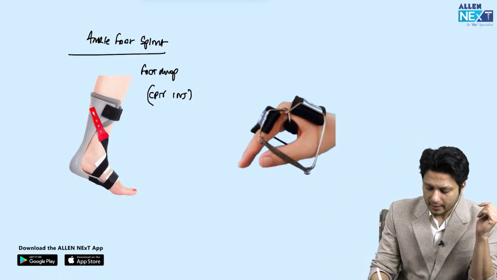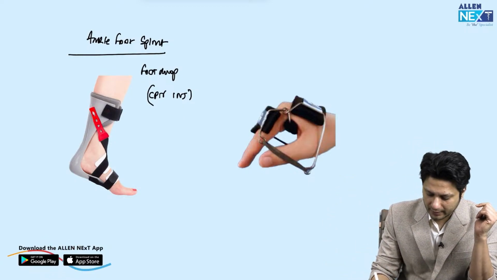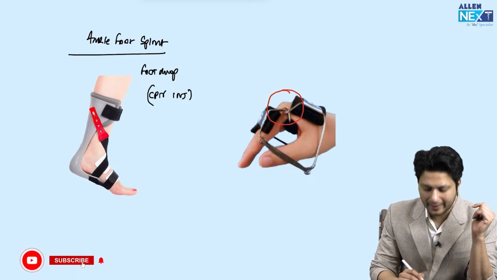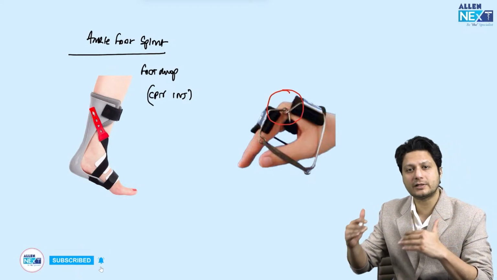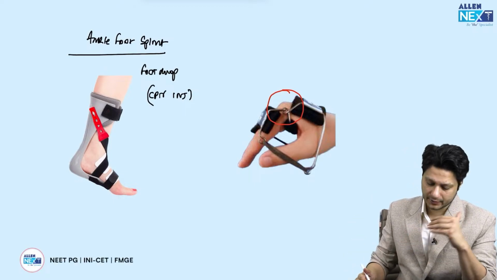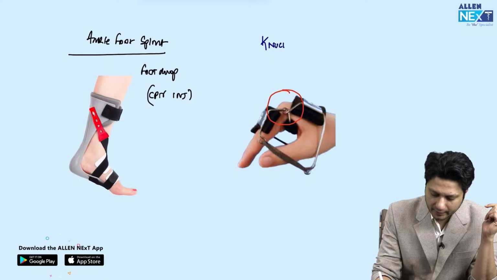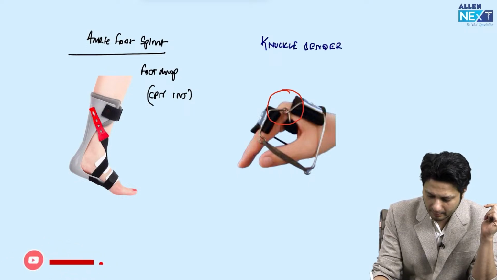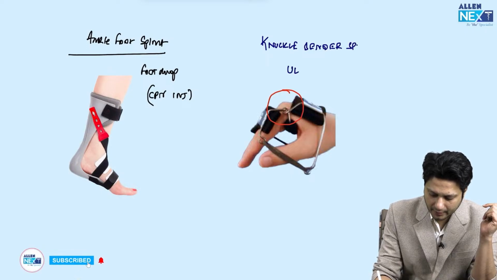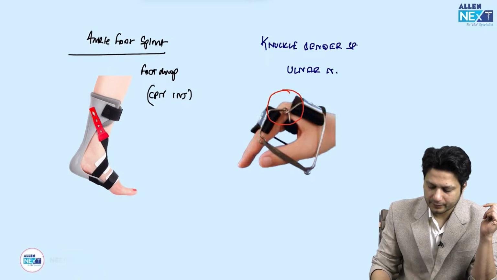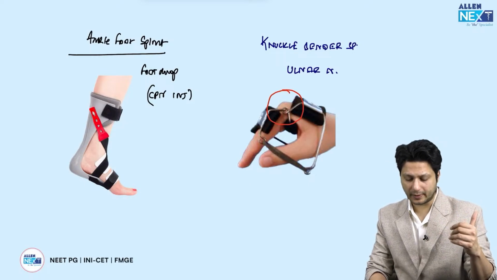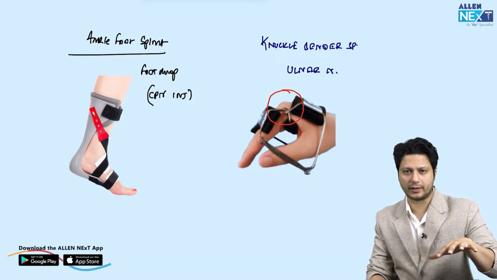On the other hand, here as you can very clearly see, the knuckles are bent. That means the metacarpophalangeal joints are flexed and immobilized. So the name of this splint obviously would be the knuckle bender splint. And this knuckle bender splint is used in the management of ulnar nerve injury, right? Ulnar nerve injury. This knuckle bender splint is used. So this is just for the purpose of identification, right?